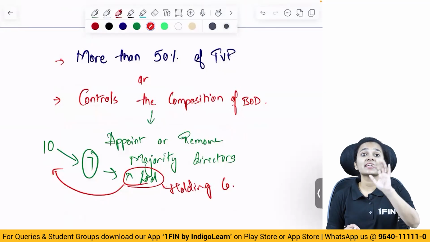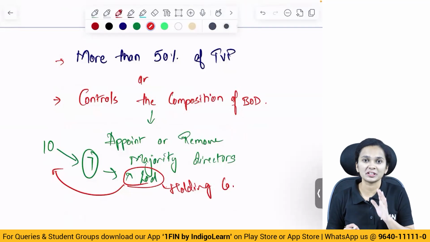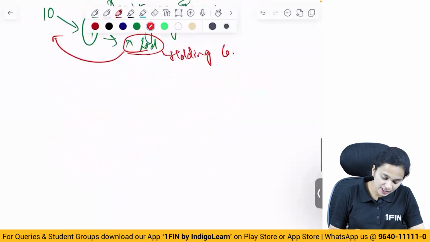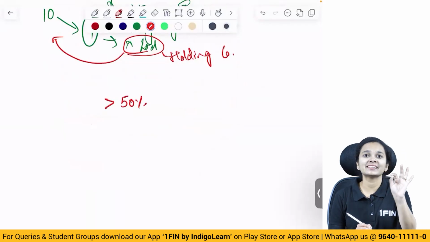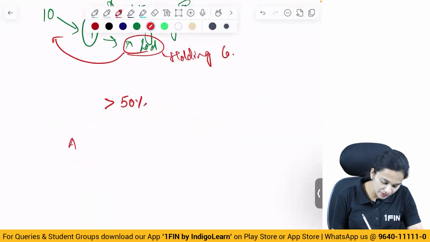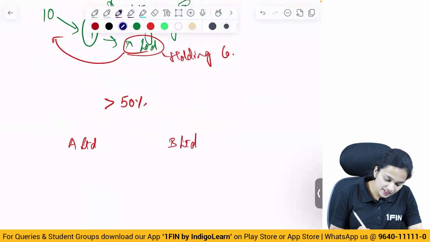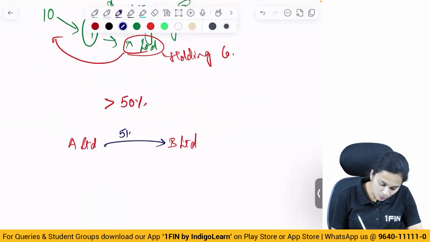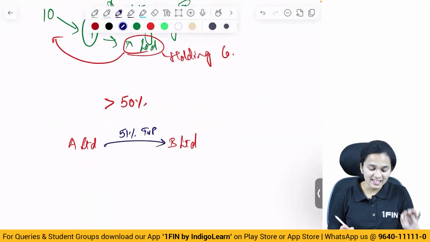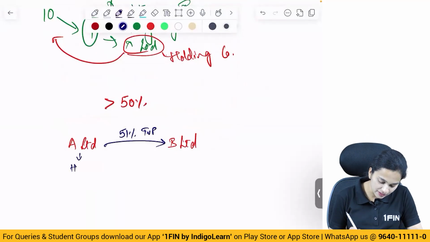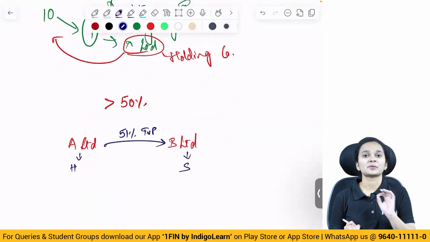Alright. And when we say exercises control over more than half of the total voting power, what does it mean? Exercising control over more than half means greater than 50%. Not equal to, greater than 50%. Let's say there are two companies, A Limited and B Limited. A Limited has control over 51% of the total voting power of B Limited. Then A Limited will become the holding company and B Limited will become the subsidiary company.